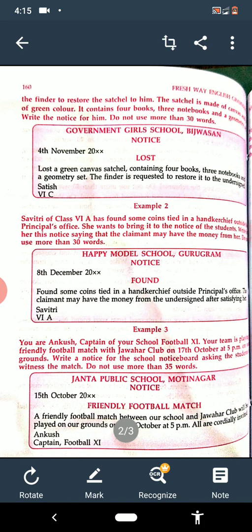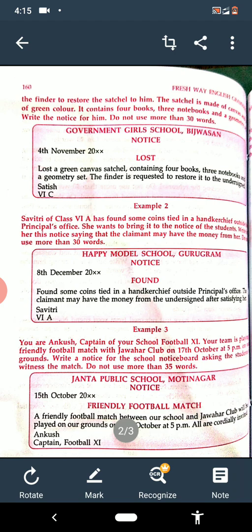See on the top, it is the notice of lost. The heading is also given. A satchel is made of canvas and is of green color. It contains 4 books, 3 notebooks and a geometry set. Write the notice for him. Do not use more than 30 words. So it is the notice of the lost. Somebody has lost the bag, or we can say satchel, and the things were there. So the person is writing the notice about the loss of the bag, and he will request the finder to give it back.